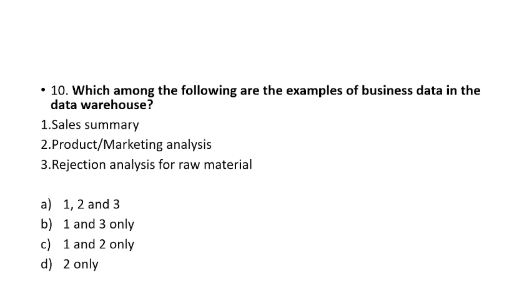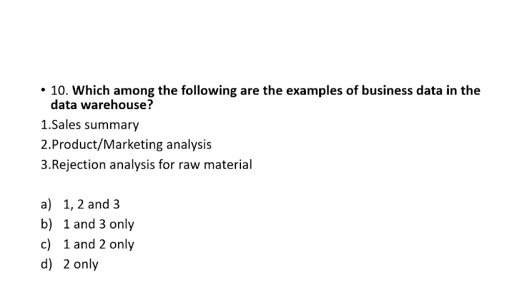Now let's see the IMF. Sorry, not IMF, data warehousing. We are talking about data warehousing. Data warehousing is an important concept in information technology where we store all types of data. In business data we have the sales summary, where we keep how much we have sold.